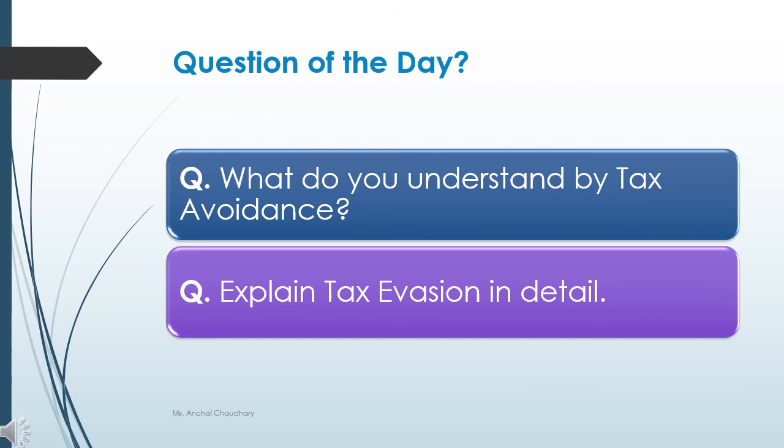So students, that's it for today. Here are the questions based on today's lecture. Question number 1. What do you understand by tax avoidance? Question number 2. Explain tax evasion in detail. So students, both of these two questions have already been asked in your university exam. So solve both of these questions, and if you face any difficulty in any of the topics, then do let me know. I will arrange a doubt session for you then.